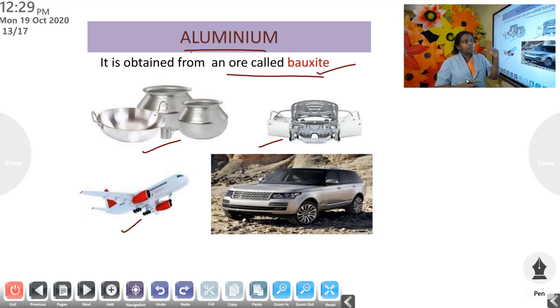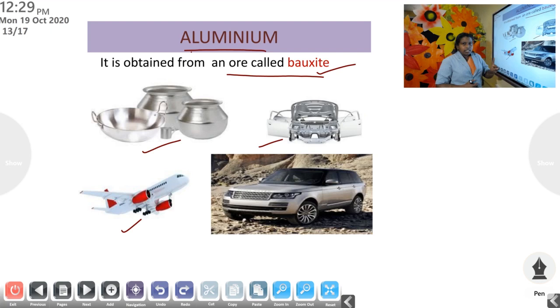If the gate in your home is made of iron, and if it is old, you may have noticed the red coating appearing on the top part of this iron. Then when we talk about aluminium, aluminium will not rust. That is the quality of aluminium. So that's why we use aluminium for making aeroplanes.